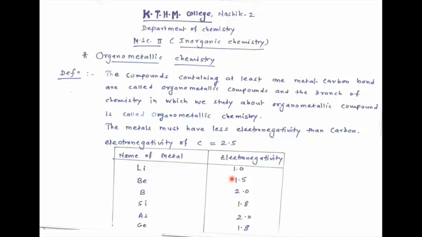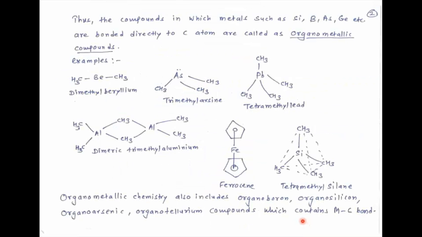Lithium, electronegativity is 1. Beryllium, 1.5. Boron, 2. Silicon, 1.8. Arsenic, 2. And germanium, 1.8. So these elements have less electronegativity than carbon, and therefore they are able to form a bond with carbon.